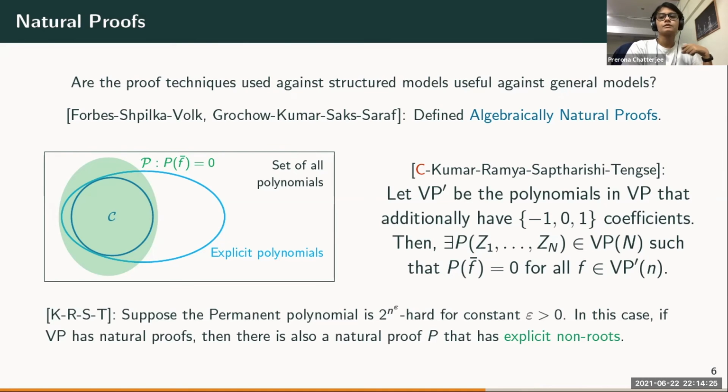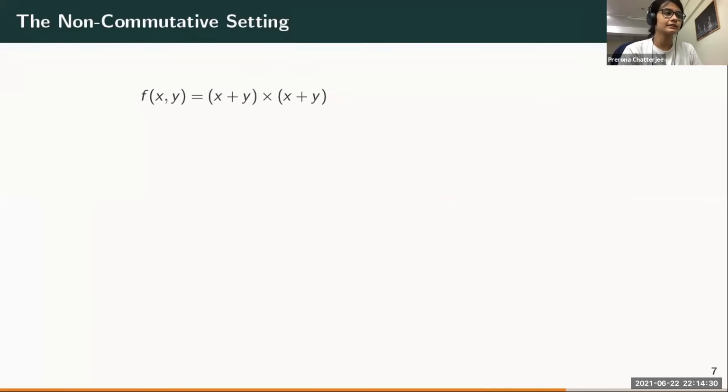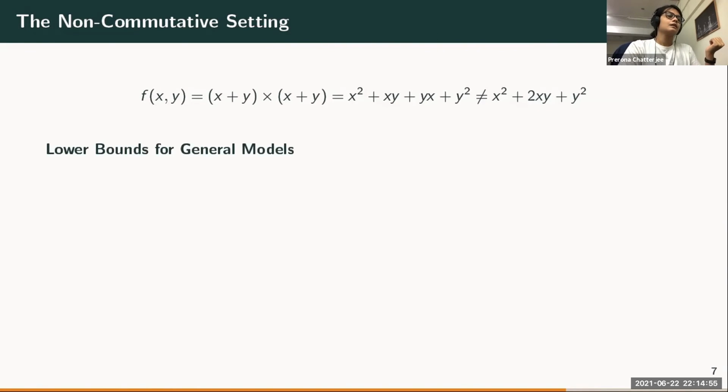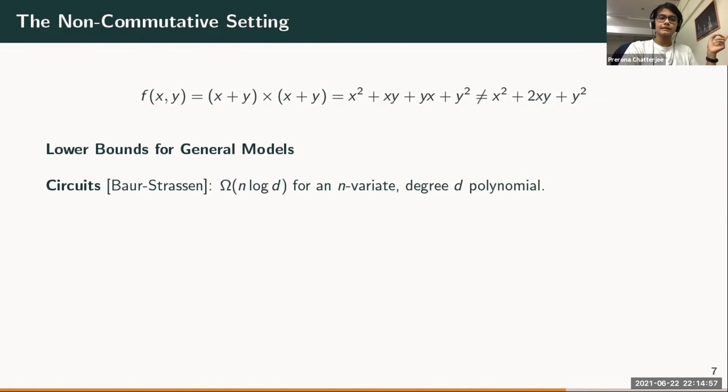So finally, let's move to a slightly different setting, which is a non-commutative setting. So in this setting, xy is not equal to yx for variables, indeterminates x and y. Because of that, your usual formula of (x plus y) whole square does not hold. Now, this is a natural model because, for example, matrix multiplication is non-commutative. And what is known in this setting? For circuits, it's the same. We don't know anything better than what we knew for the general setting.